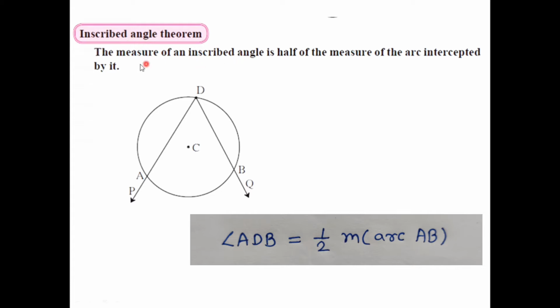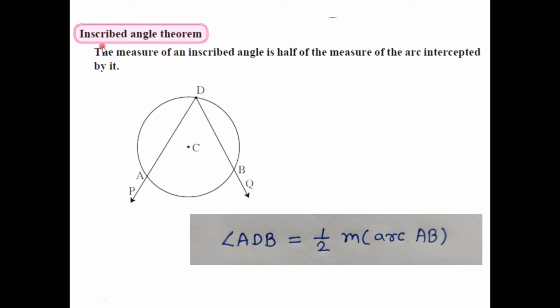Based on these two concepts, we have the inscribed angle theorem. The statement is: the measure of an inscribed angle is half of the measure of the arc intercepted by it. So in the diagram, there is a circle with center C. There is angle ADB which is inscribed in arc ADB, and we can see arc AB is the intercepted arc by angle ADB.